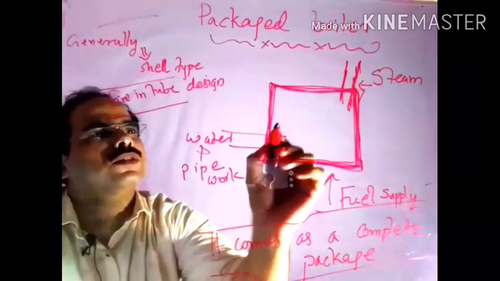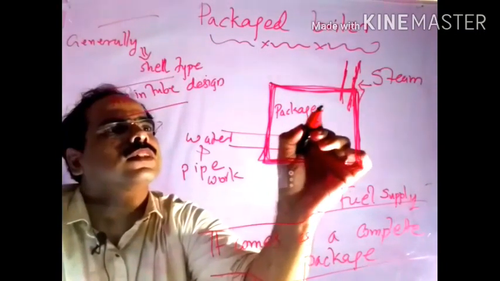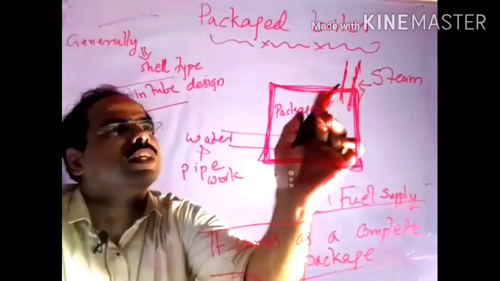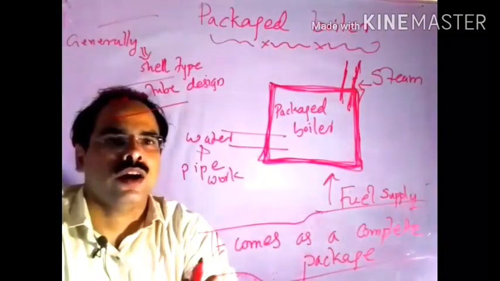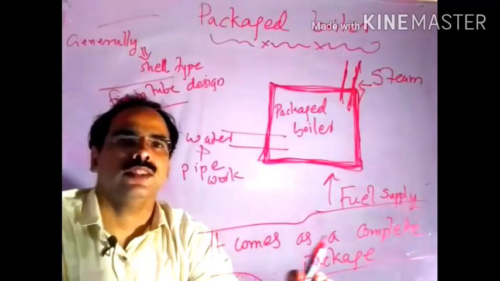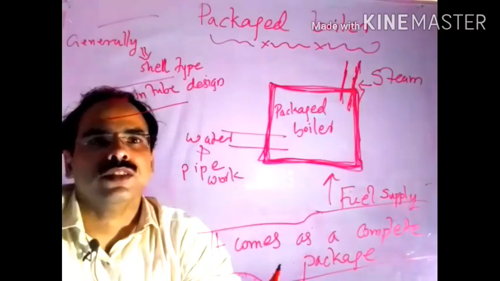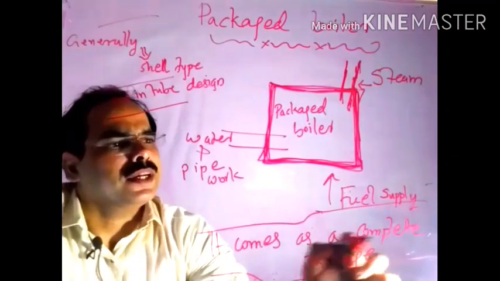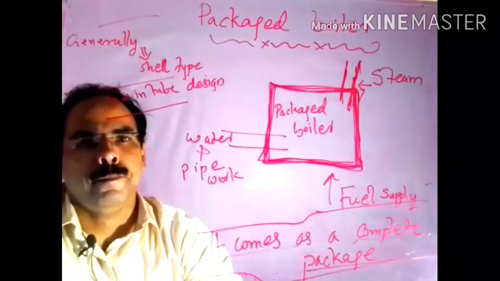So this is a packaged boiler. We only need to make the remaining pipe work for the steam and water, and also the fuel supply. That is the only thing we additionally need to provide. That's why we call it a packaged boiler. It comes as a complete package.